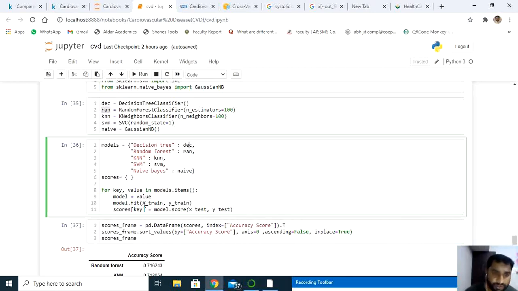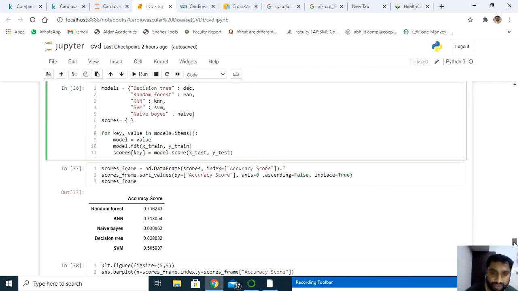Then model dot fit. I'll check whether my data records fit with my algorithm or not. Once it is fit, next I'll train the model. Then I'm going to pass my X test data and Y test data to calculate the scores here. After getting the scores, next I'm going to display them in ascending order. All the scores, nothing but the accuracy, I'm going to store one by one here, random forest, etc., by using the accuracy score technique.